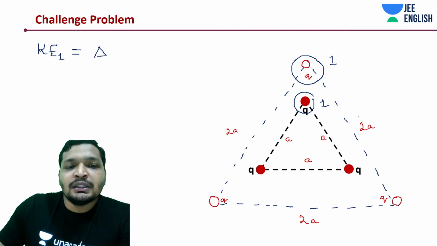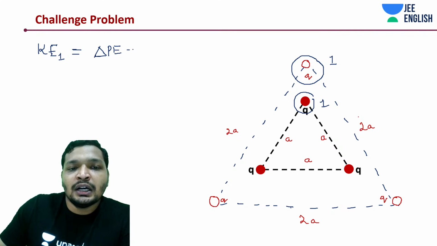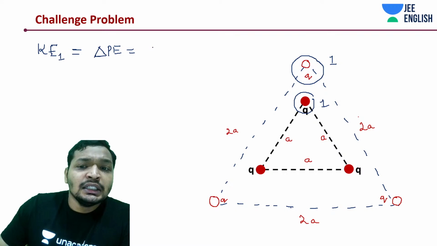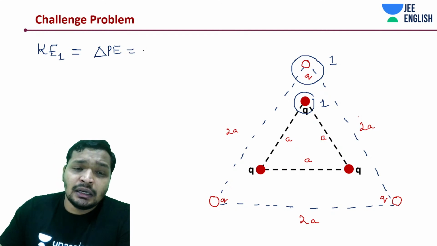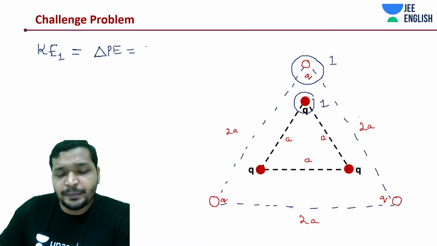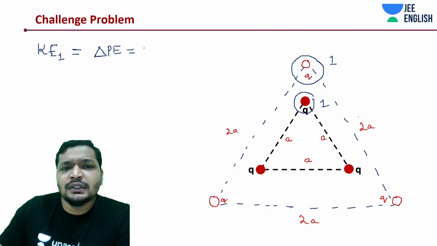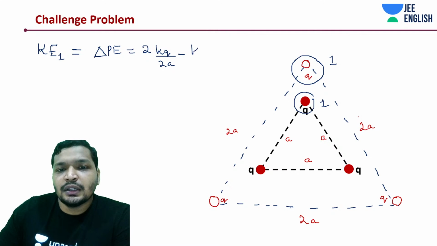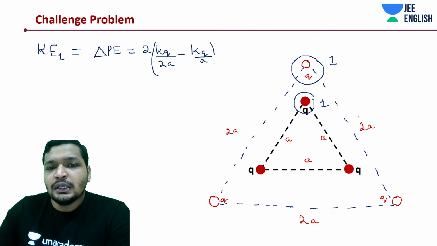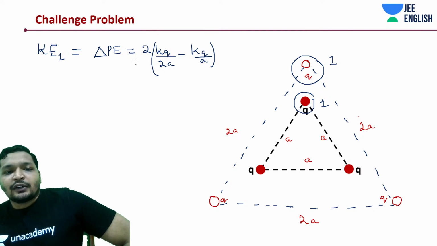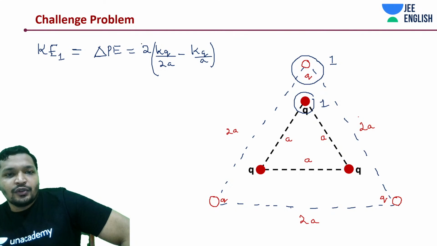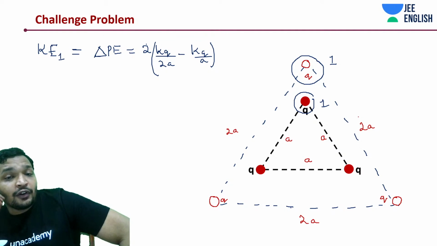So this is the change in the potential energy, which is going to be how much? Basically, 2 into KQQ by 2A minus KQQ by A. But we are talking about the impact of one charge, and this is one of the ways to go about it.